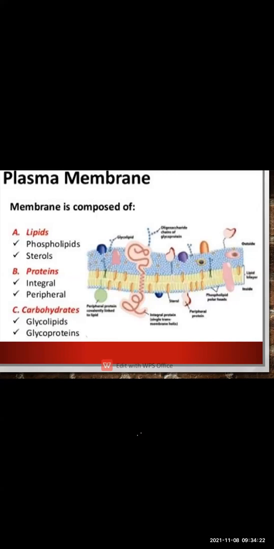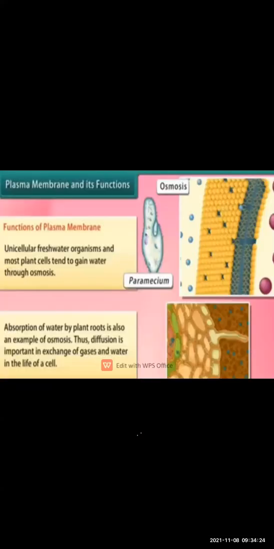You can also add one more point, that the plasma membrane is composed of lipids, proteins, and carbohydrates. Here you can see what the function of the plasma membrane is. It is the process of osmosis. Our cells also breathe, and they also require water. So the exchange of gases, oxygen and water, takes place through the plasma membrane.